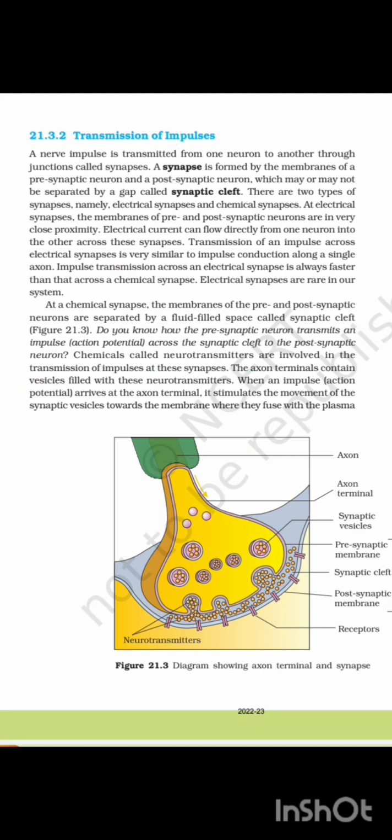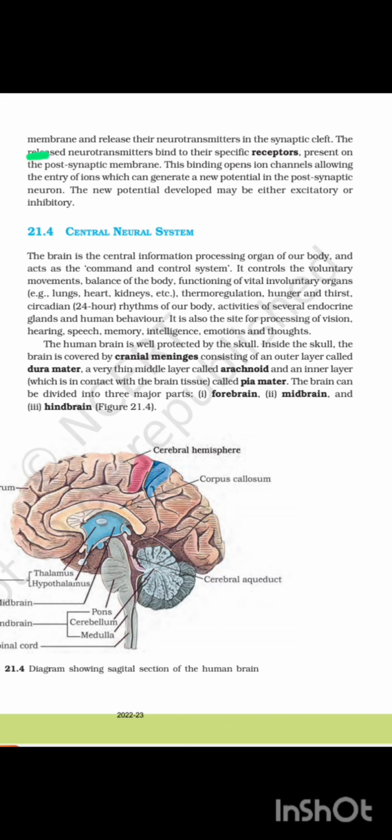The axon terminals contain vesicles filled with these neurotransmitters. When an impulse (action potential) arrives at the axon terminal, it stimulates the movement of the synaptic vesicles towards the membrane where they fuse with the plasma membrane, figure 21.3, diagram showing axon terminal and synapse, and release their neurotransmitter in the synaptic cleft.